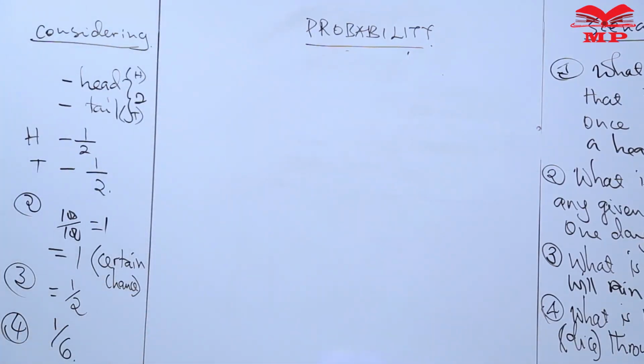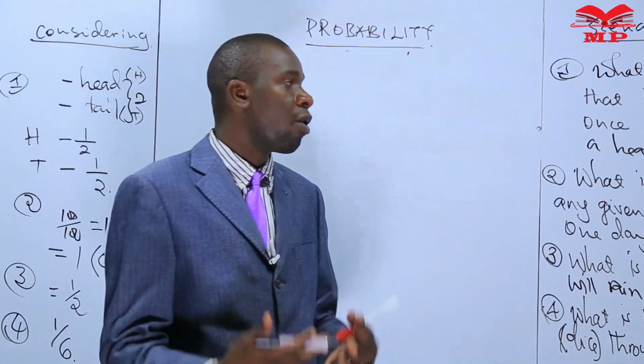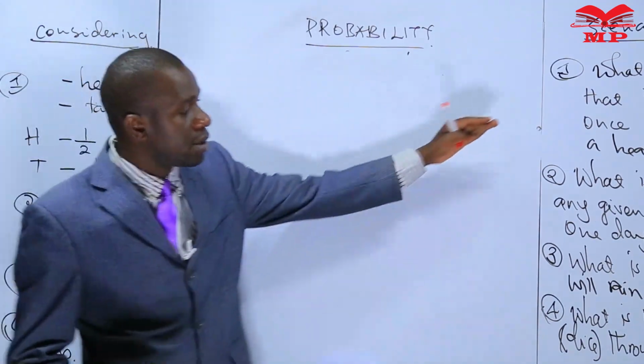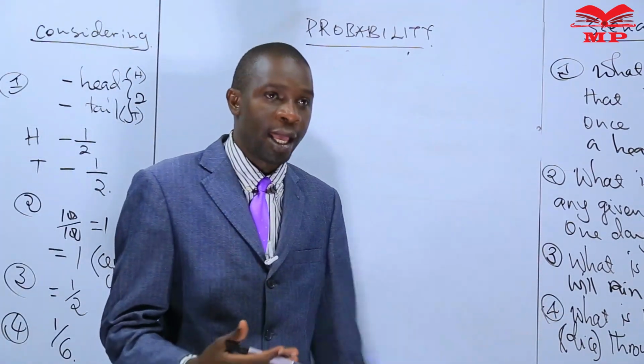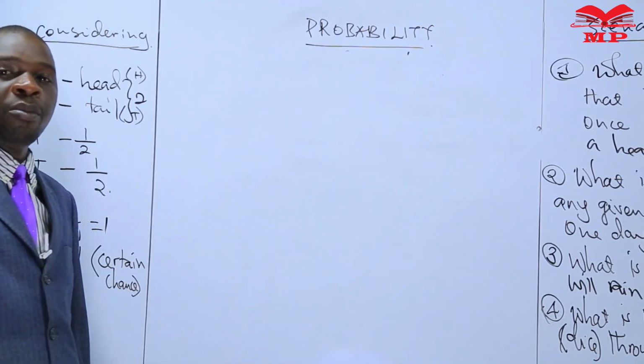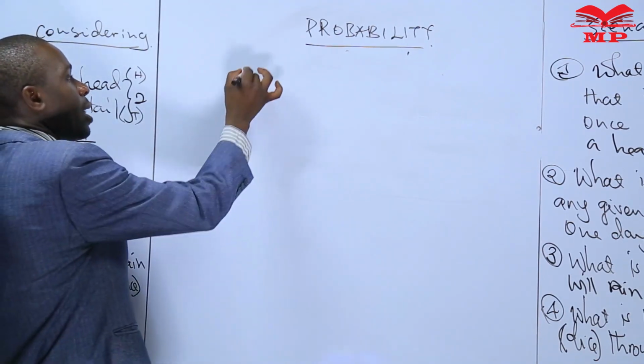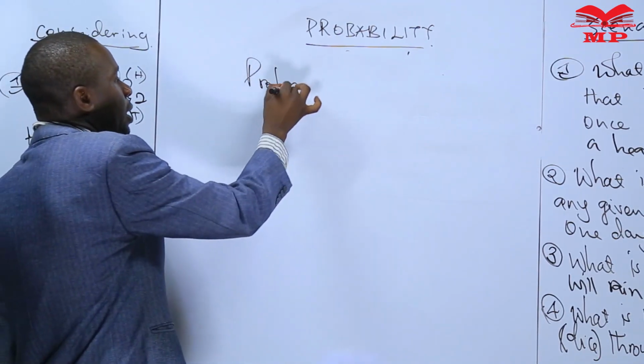Now, in these scenarios which we've considered, you realize immediately that our chance can be experienced in a numerical way. We can write our chances in a numerical way. That chance that can be written in a numerical way, that is what we are calling probability.